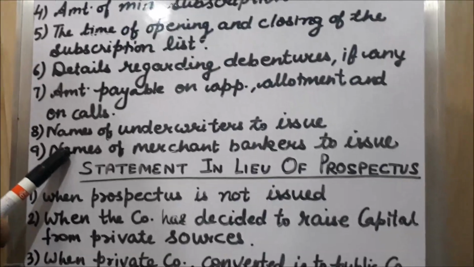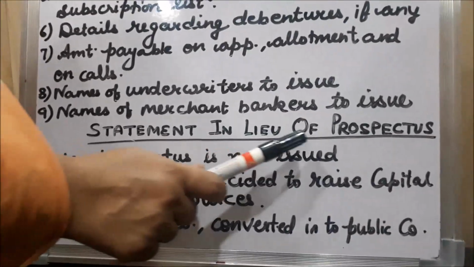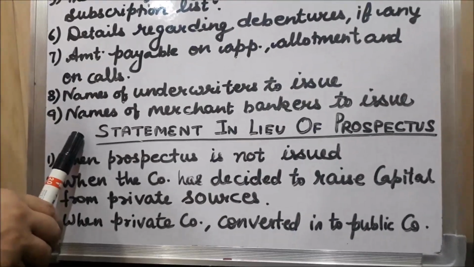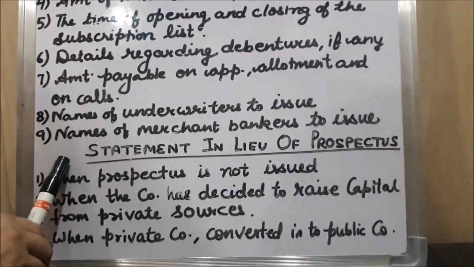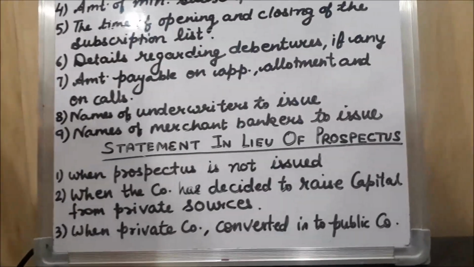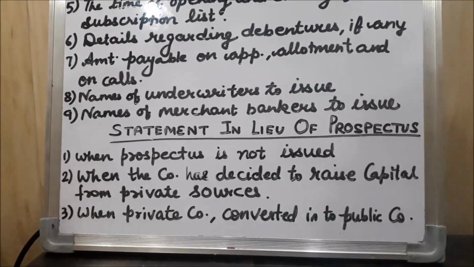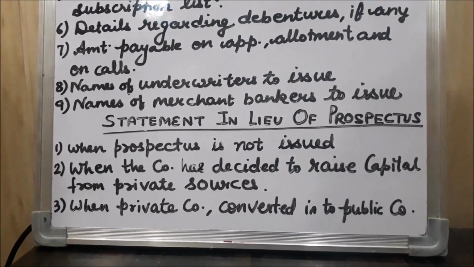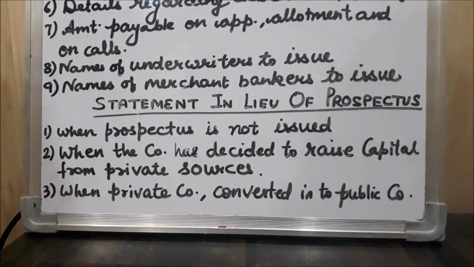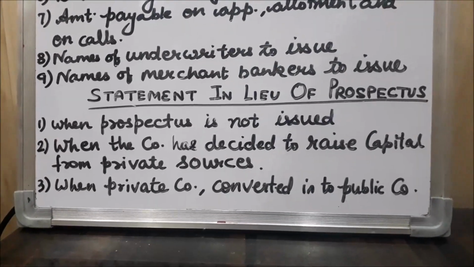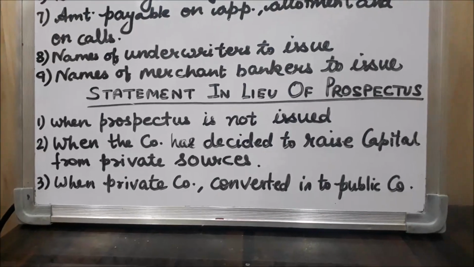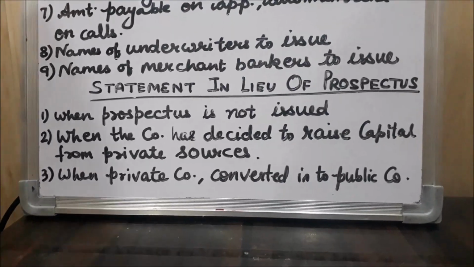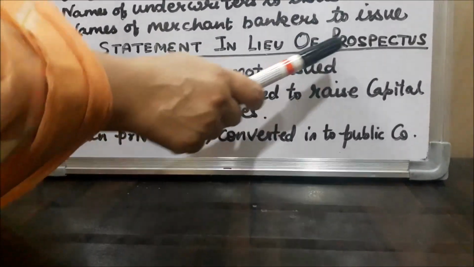Now I will discuss with you a statement in lieu of prospectus. My dear students, if any public company doesn't want to issue a prospectus, if that company is very confident that it will be able to arrange capital from private sources, then in case of that public company there is no need to issue a prospectus, because they don't want to invite the general public to purchase the shares. They want to arrange the capital from private sources. So in such a case, that public company has to issue a statement in lieu of prospectus.